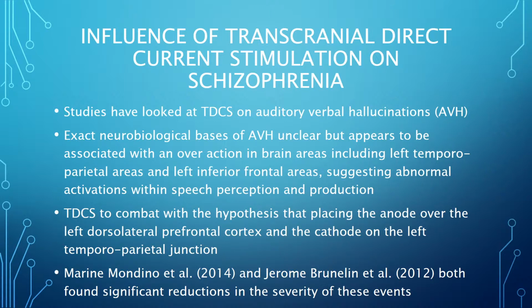Therefore, TDCS has been introduced to combat this with the hypothesis that placing the anode over the left dorsolateral prefrontal cortex and the cathode on the left temporoparietal junction would modulate the abnormal activity of the respective brain areas. Studies including Maureen Mondino and Jerome Brunelin both have found significant reductions in the severity of these events relative to their sham group, which seems to be maintained for up to 3 months.